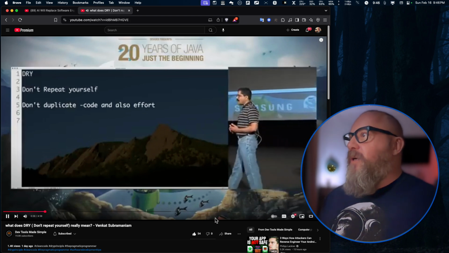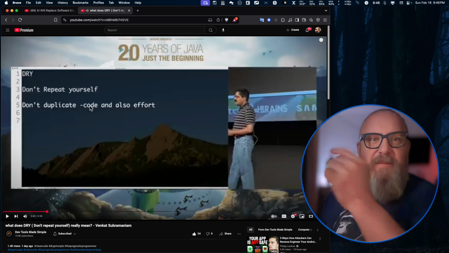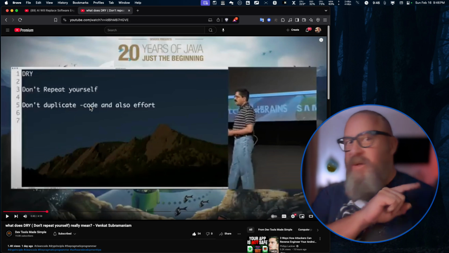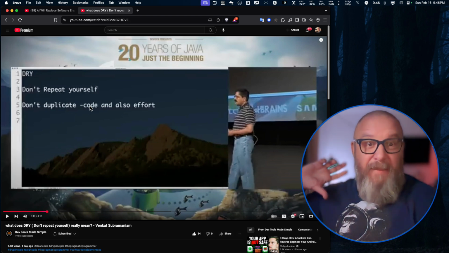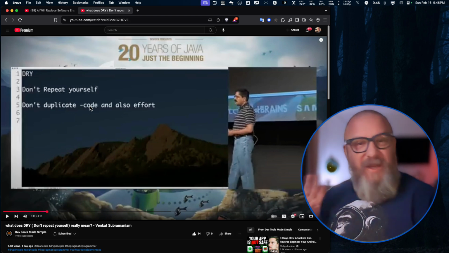Yeah, duplicate code, sure, and duplicate effort, yes. It's not just the code in multiple places that you need to change based on one other change over here. We change one thing here, it changes the other places. We're doing almost the same thing, or maybe exactly the same thing, in multiple locations. Yeah, it's the effort you're changing, and the code needs to be changed.